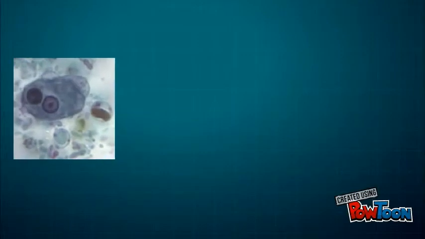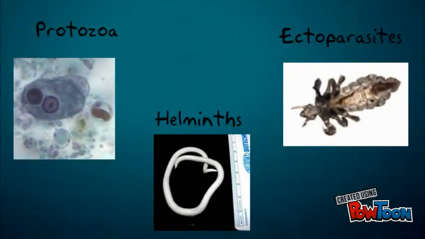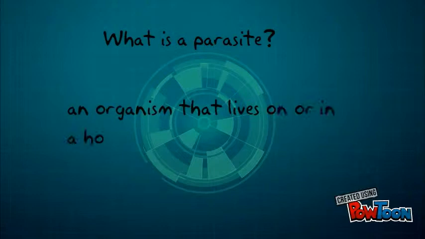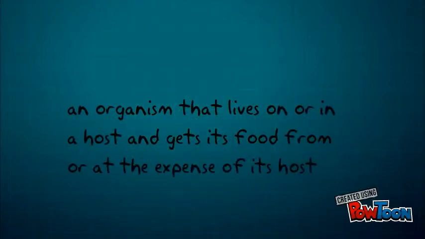There are three main classes of parasites that cause disease in humans: protozoa, helminths, and ectoparasites. Of the parasitic diseases, malaria causes the most deaths globally. According to the CDC, a parasite is an organism that lives on or in a host and gets its food from or at the expense of a host.